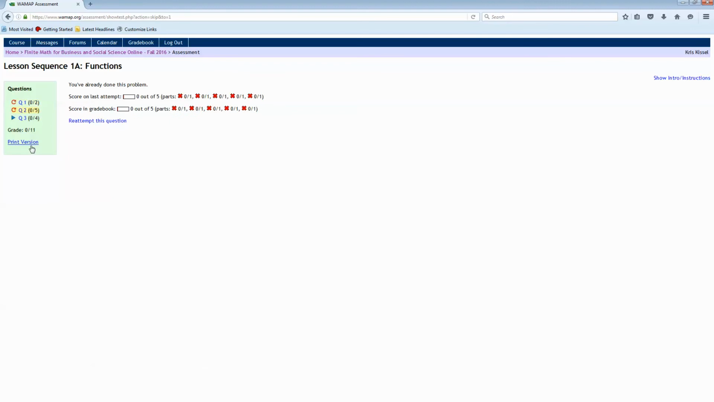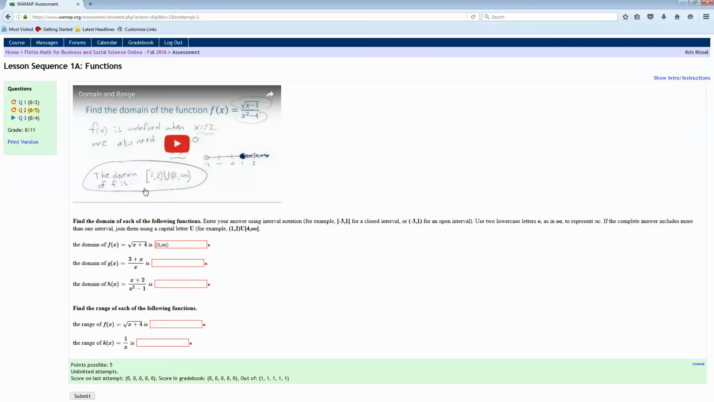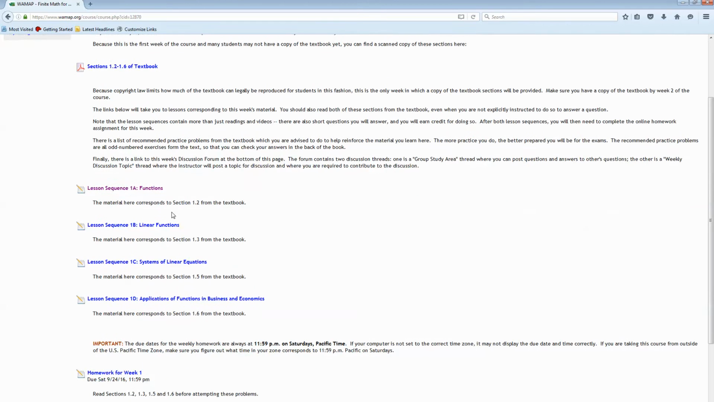You can jump around from question to question, and you can redo things. Now, for the lesson sequences, there are 4 of them the first week. That's because for the first week, most of this should be review. In later weeks, you'll typically only see 2 or 3 lesson sequences, each one corresponding to a section from the textbook.